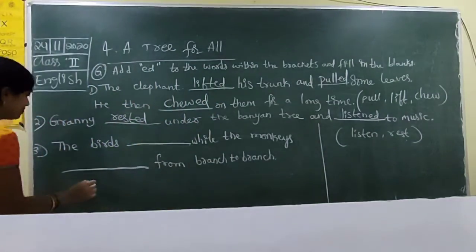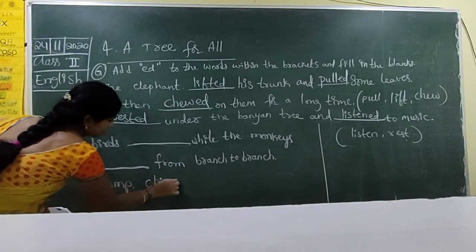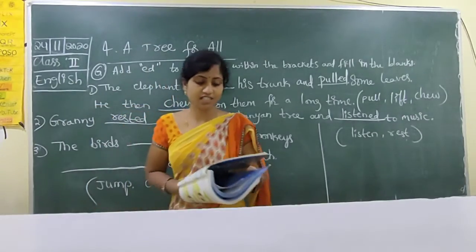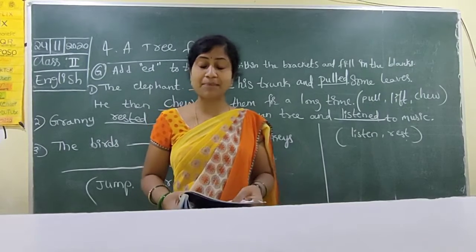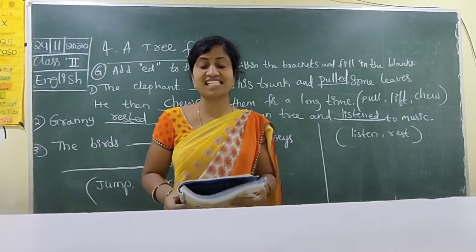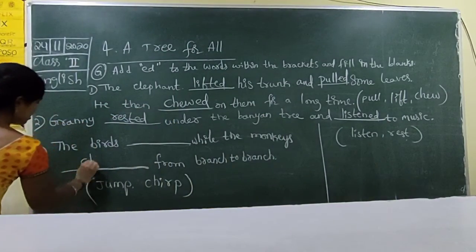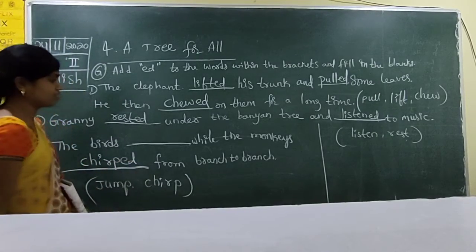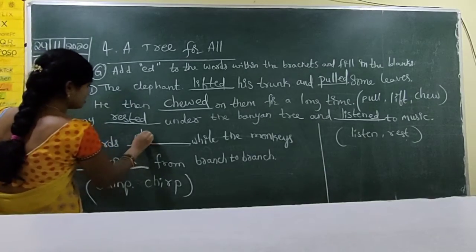So jump, chirp: two words are given in the bracket. What is that? The birds jumped or chirped? Birds make sounds. Chirped. Chirp, when we add the ed, means chirped. So here the birds chirped.